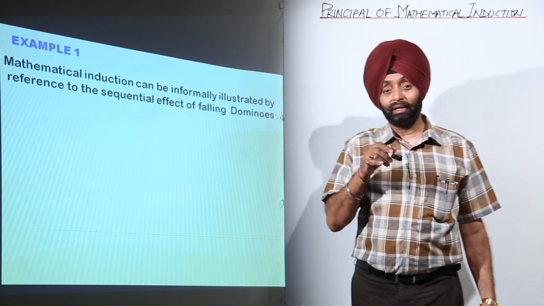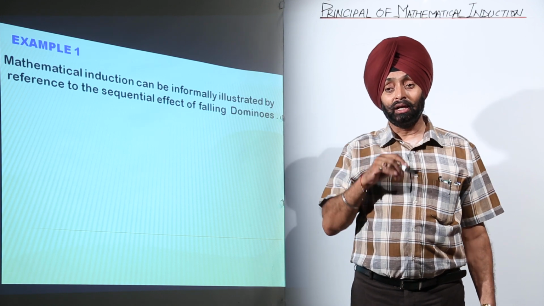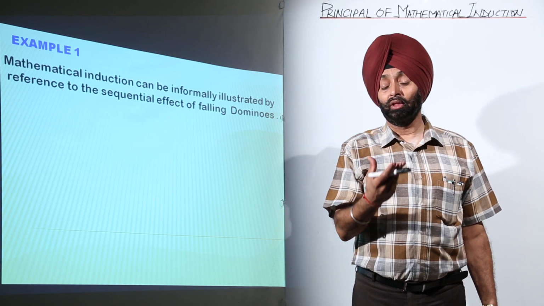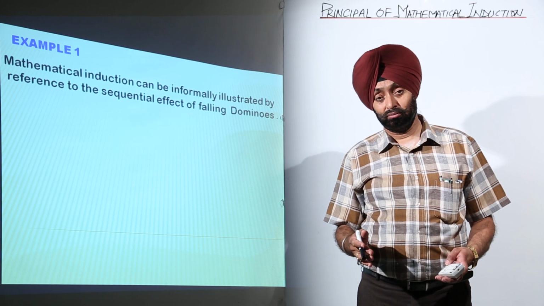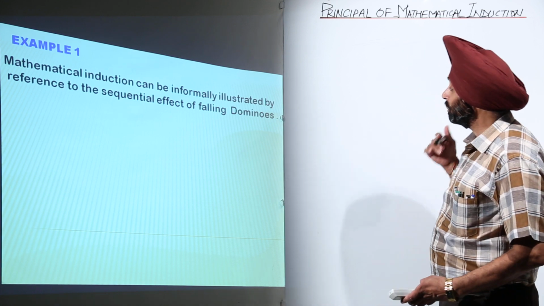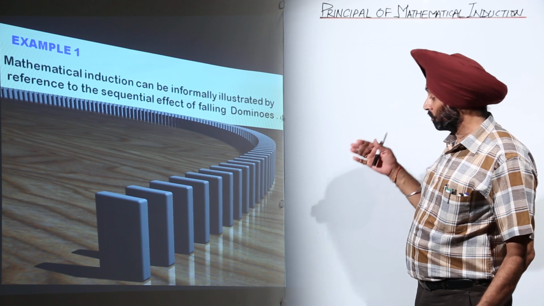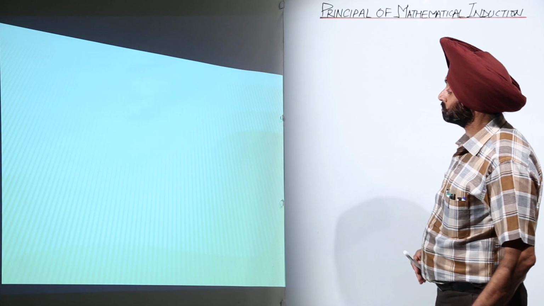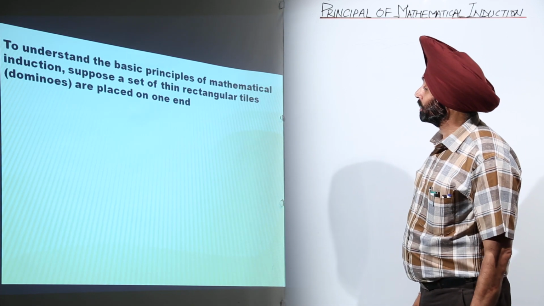Now the thing is, suppose there are a total of 100 bicycles, and the 100th bicycle has fallen. What is the reason that the 100th bicycle has fallen? So if we are proving that, that is induction. Now you have seen the dominoes. Here is a picture of dominoes, and the dominoes or tiles are standing in some particular order. Now we have to understand the basic principle of mathematical induction.